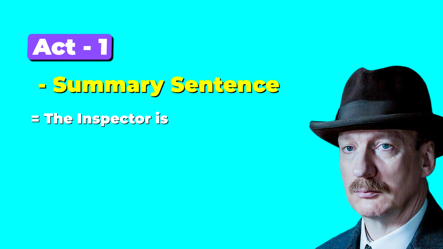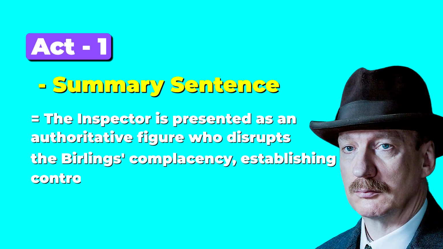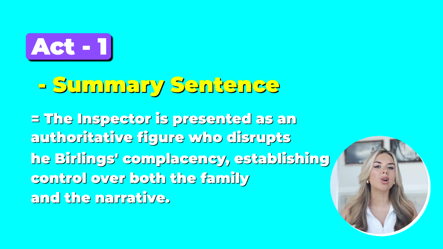So let's look at the inspector in Act 1. So let's go through our summary sentence to begin with. The inspector is presented as an authoritative figure who disrupts the Birlings' complacency, establishing control over both the family and the narrative. So when someone's complacent, they're quite comfortable in the way that they are. So we can see the inspector disrupts this completely when he enters. We see that they're having this very pleasant engagement party for Sheila and Gerald's engagement. Then the inspector comes in, he interrupts the scene, and he has this authoritative power.